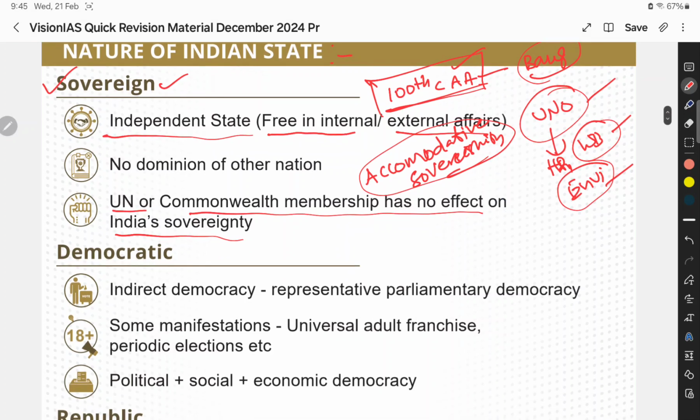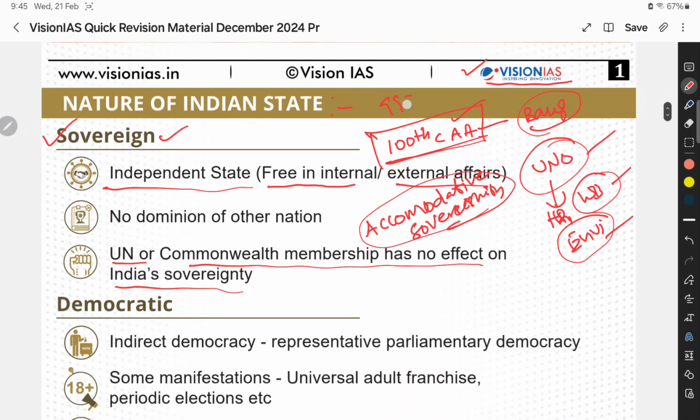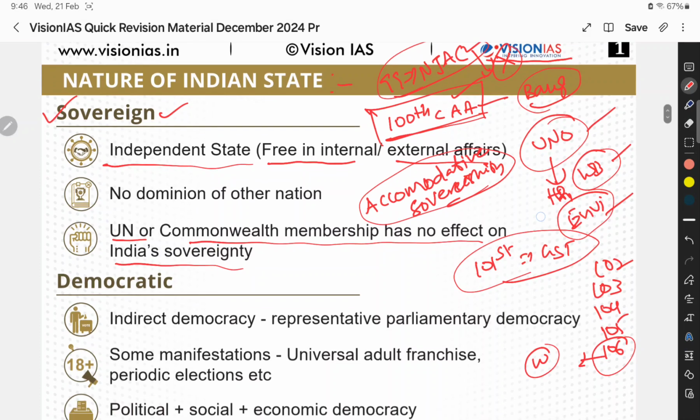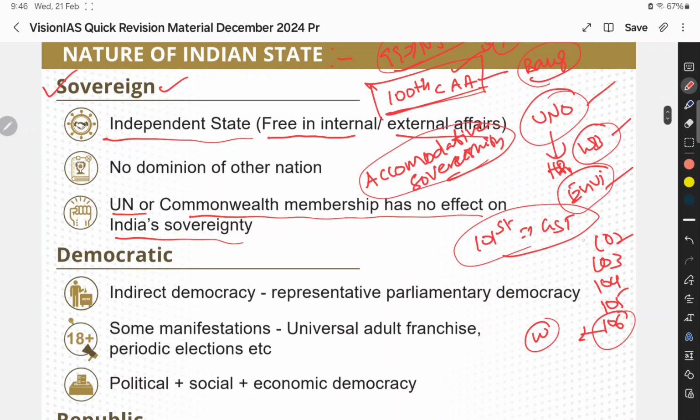Okay, and the 99th Constitution Amendment Act, NJAC, which was struck down by the Supreme Court. And then the 101st, GST. After that there are some other amendments, 102, 103, 104, 105 and 106. It is related to the women reservation bill in the Parliament. So please try to see these various amendments.